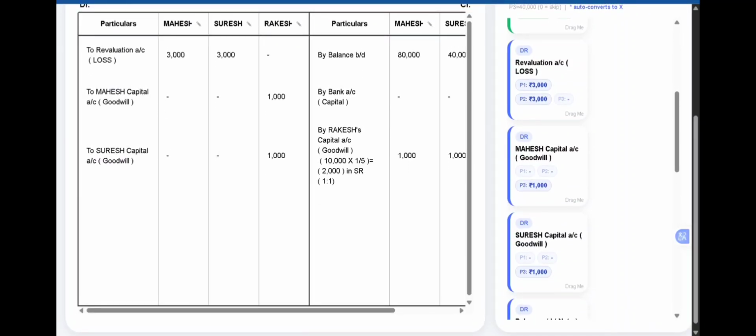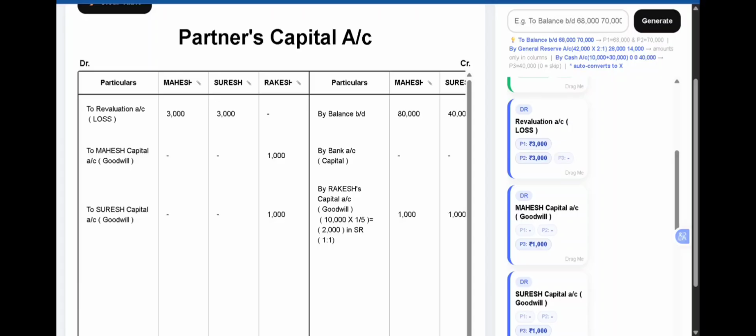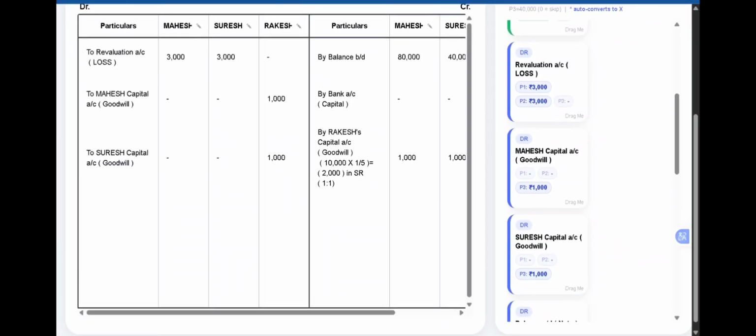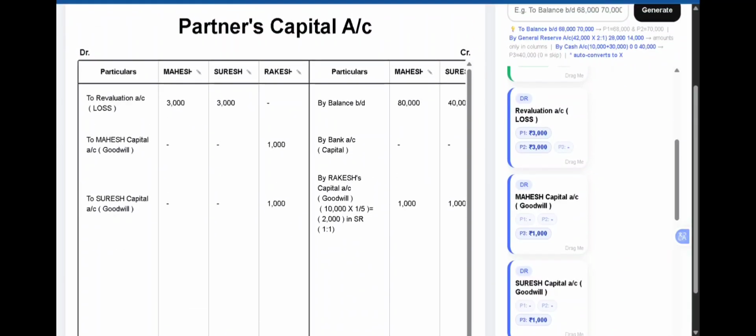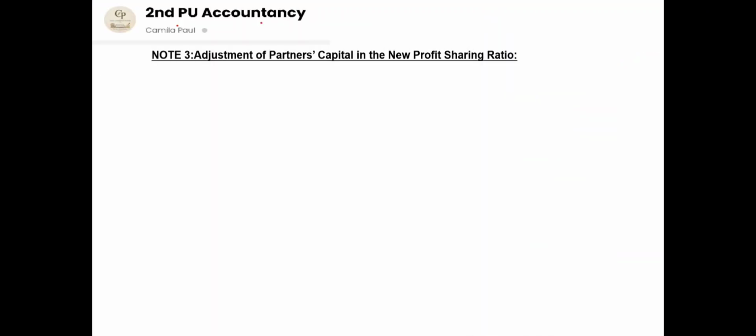So first, let us see the calculation of new capital, and then we will come back to balance the partners' capital account. The new capital should be distributed to the partners in the new profit sharing ratio, and we have to adjust the partners' capital in cash or bank.